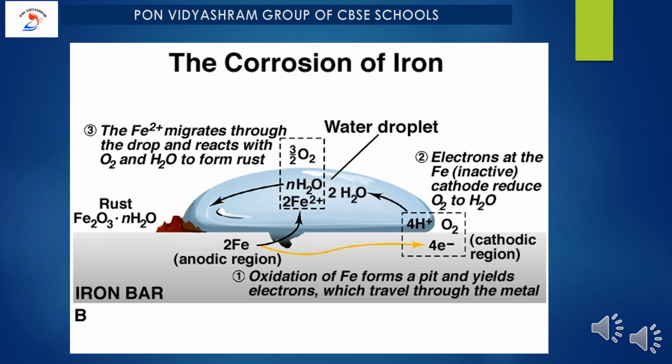The other examples include zinc corrosion, that is, corrosion of zinc when it reacts with oxygen and HCl to form white colored zinc chloride. The other one is corrosion of tin to form a black colored complex. To prevent corrosion, we have to understand the electroplating method, cathodic protection, galvanization, painting and greasing. The last one is using a corrosion inhibitor.